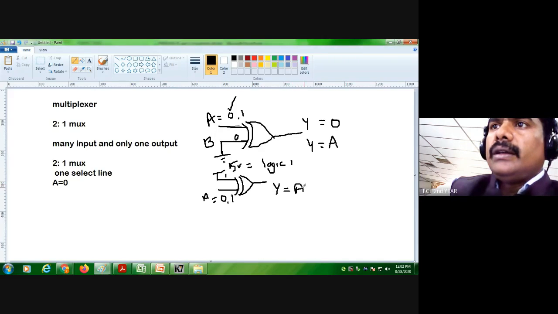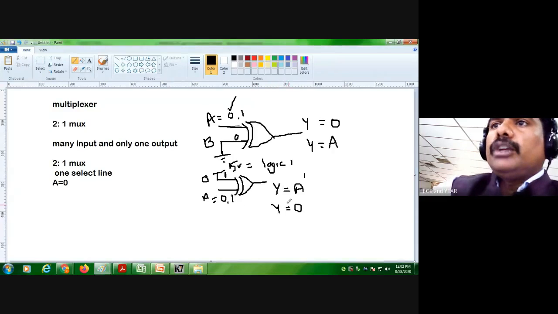Assume you can take this as B. And if A equal to 1, already this is grounded, one input is VCC, so here both are 1, high. When there is no difference between the inputs, the XOR output becomes 0. Therefore, if A equal to 1, Y becomes 0.